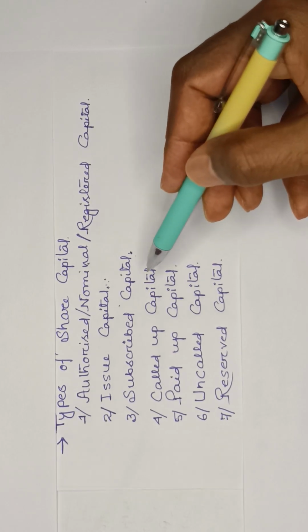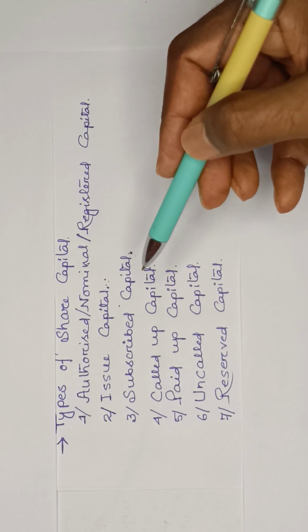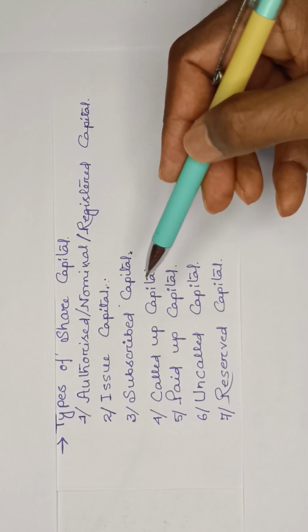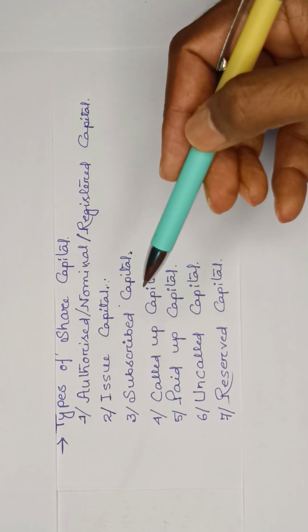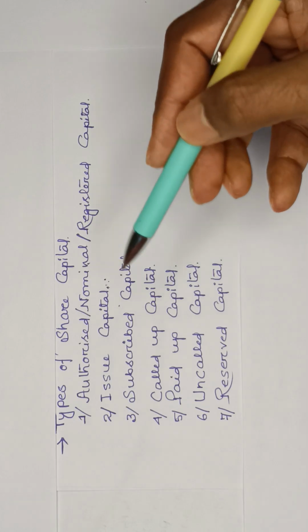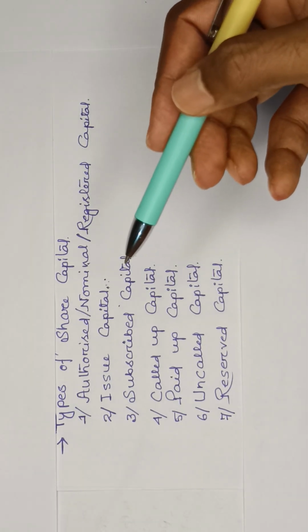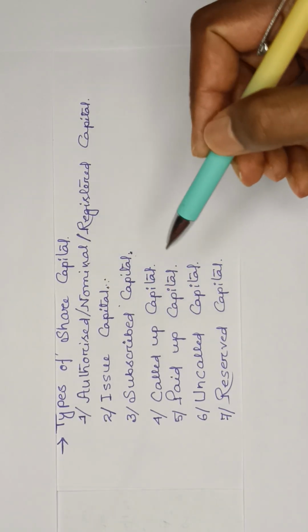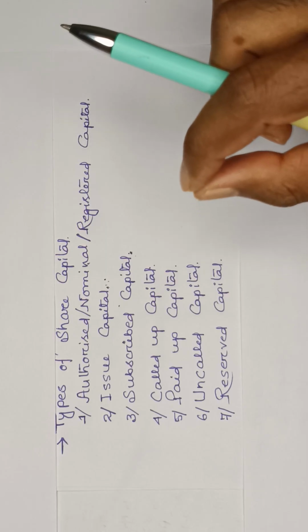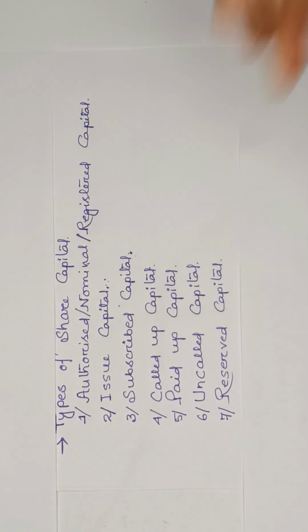It is that part of subscribed capital which has been called up for shares. Say, for example, the face value of a company share is 100 rupees. I am not calling the shareholders to give me the full 100 rupees. I am telling them, okay, give me 50 rupees now. So my called up capital will be 50 rupees.